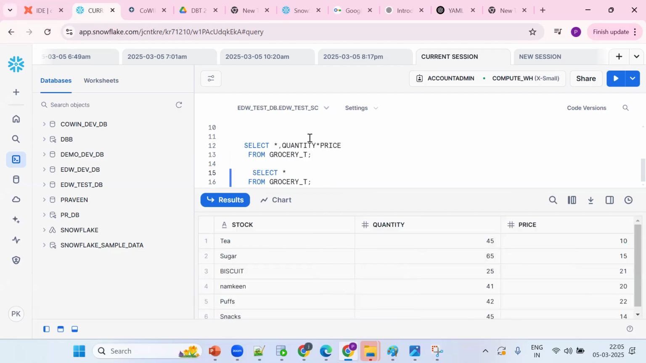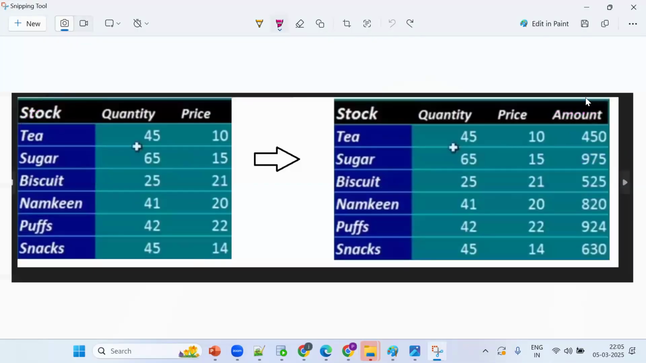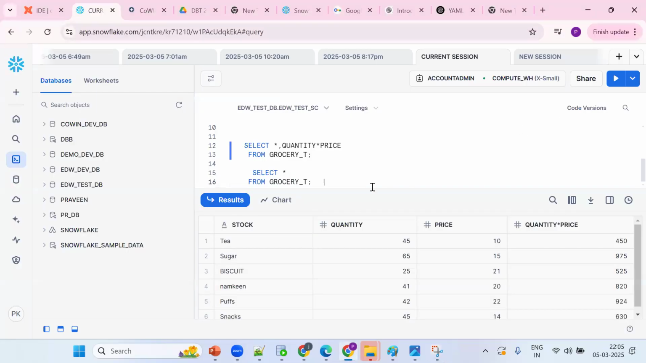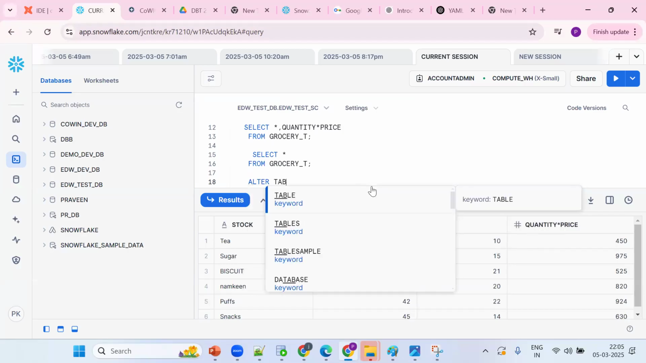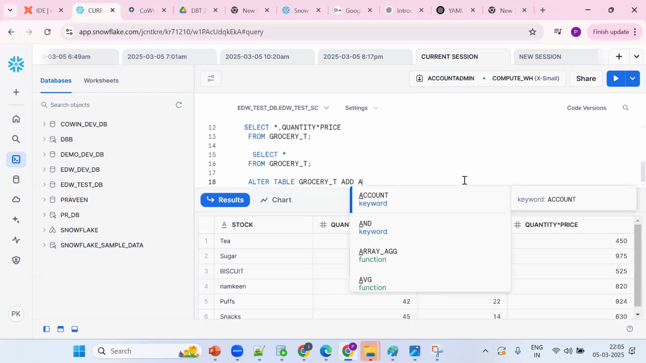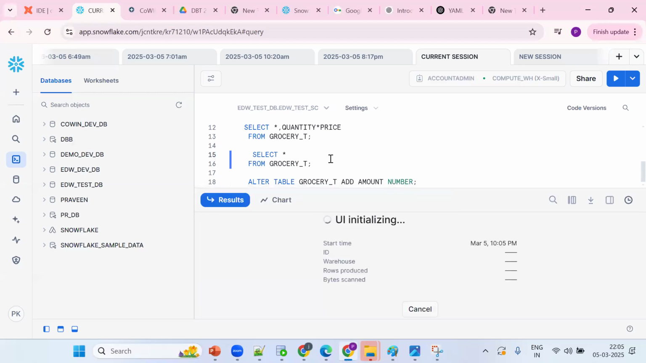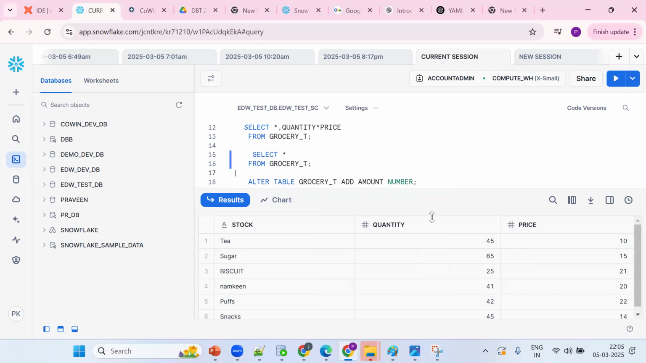Now what happened? These changes, I want to make permanent. Tell me how to add a new column. By using the alter command, the alter statement. See, what is the syntax? Alter table, table name, add, the column name I want, amount. What data type? Number data type. Tell me, this new column will be added at what position? At the last position.